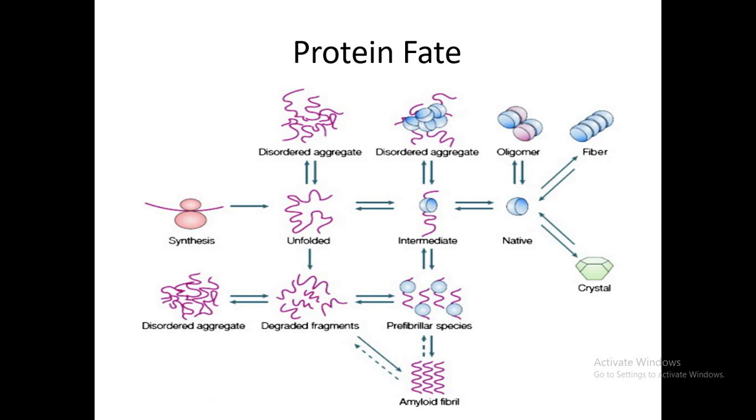So this aggregate would accumulate. If this whole process is taking place in the brain neuron, the protein aggregate would lead to disease. In whichever cells the protein aggregate is present, it will induce cell cytotoxicity. How do they induce cell cytotoxicity? They distort the normal function of the cell.